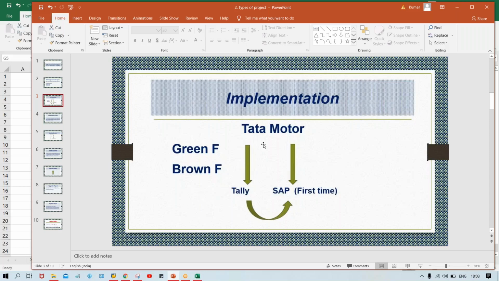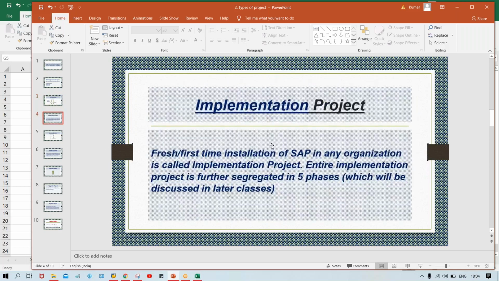But in greenfield, there is no data migration activity. Why? Because there is no existence of a legacy system. Hope it is very clear, guys, because I'm giving a very simple example to make you understand. So this is all about the implementation project. I already explained that the first-time installation of SAP in any organization is called an implementation project, right?